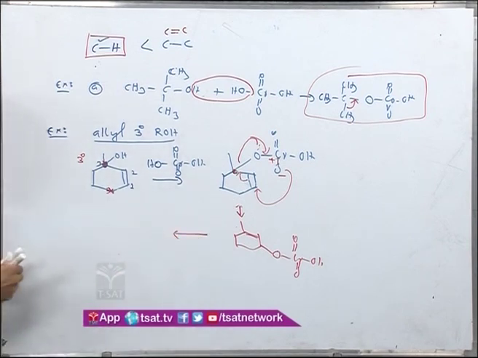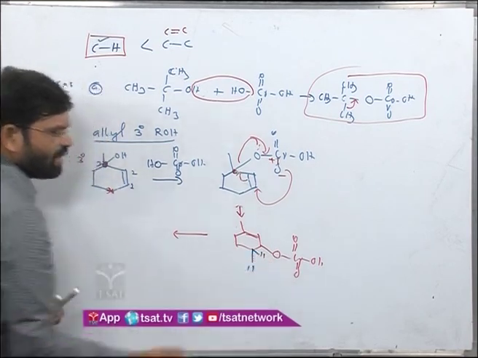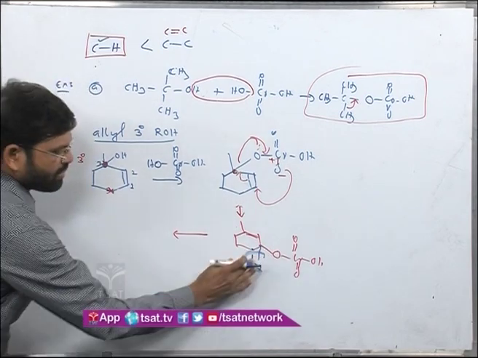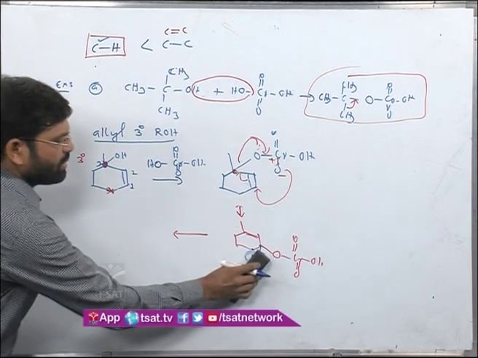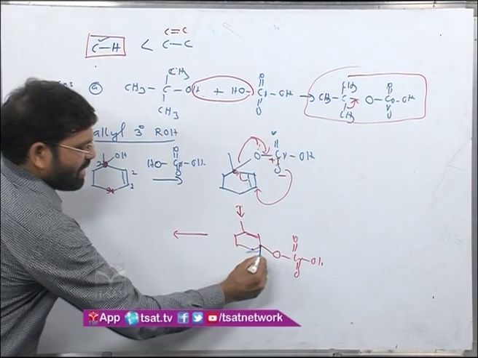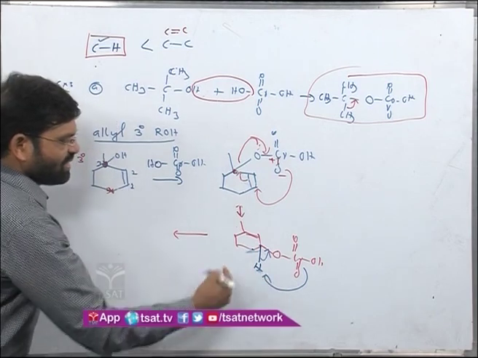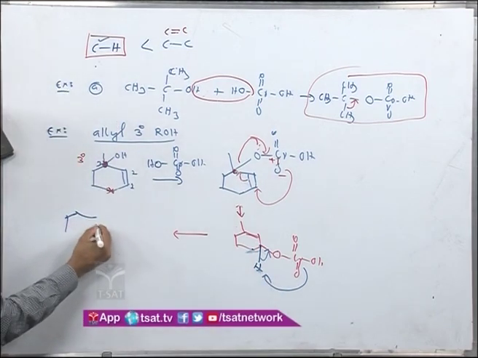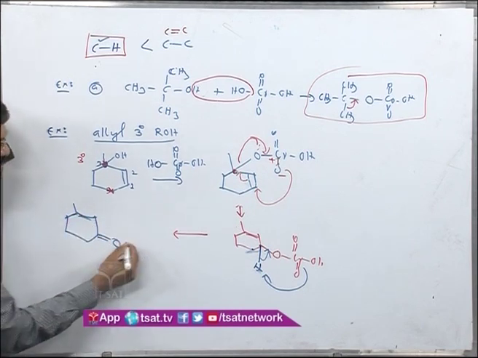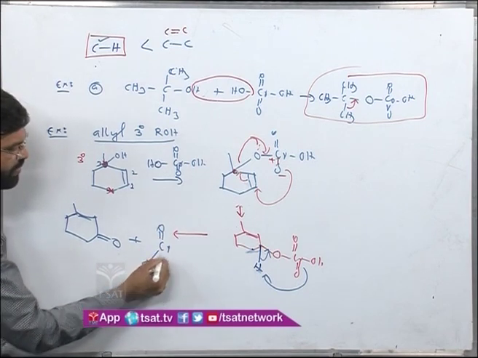Now, from this chromate ester, a hydrogen can be removed further. Here the hydrogen is on the same carbon, at this center. I will use it as a double bond. This oxygen is picking the hydrogen. Then you will end up with what? The corresponding carbonyl compound, along with Cr double bond oxygen, OH and OH.